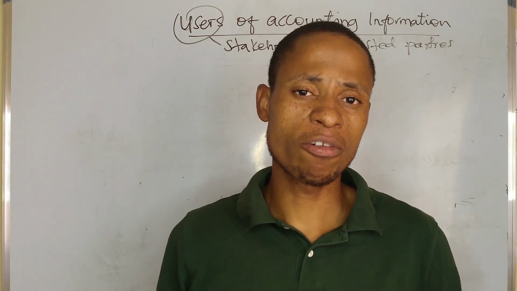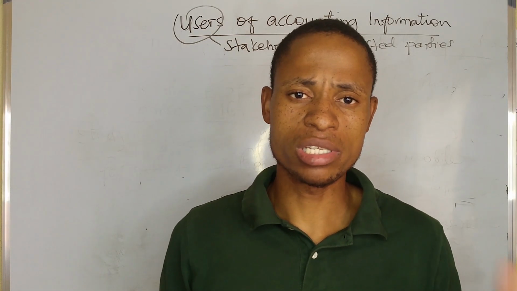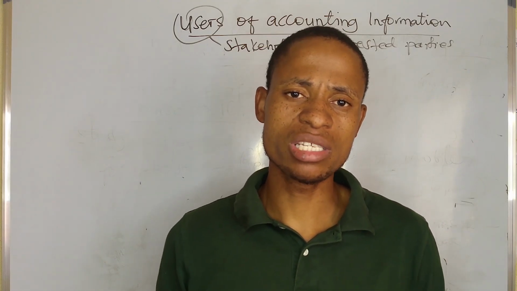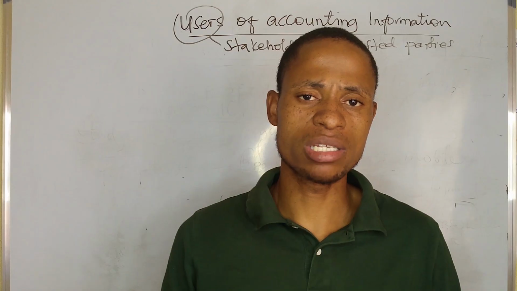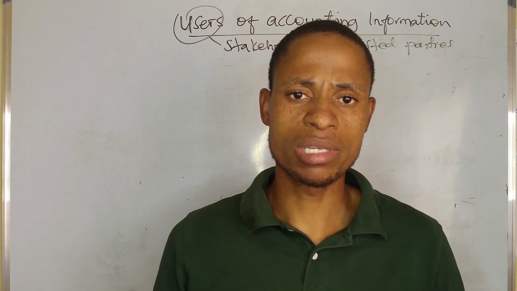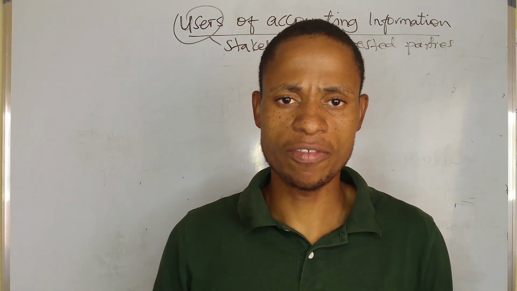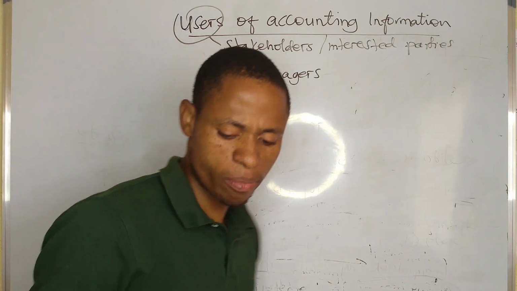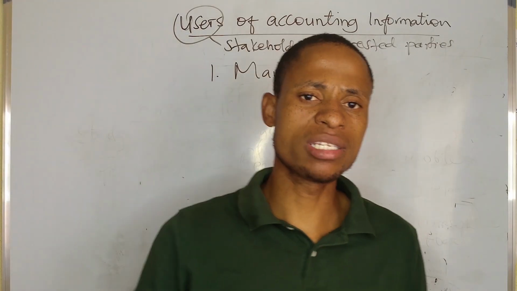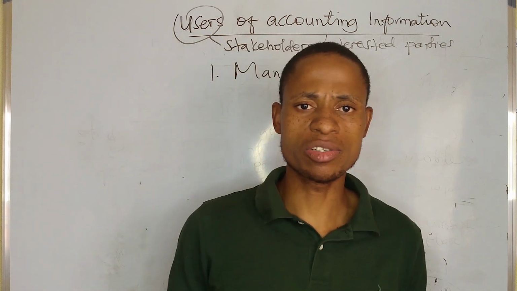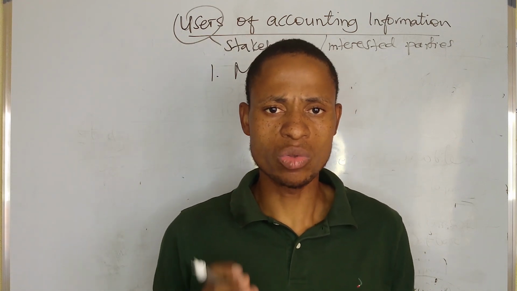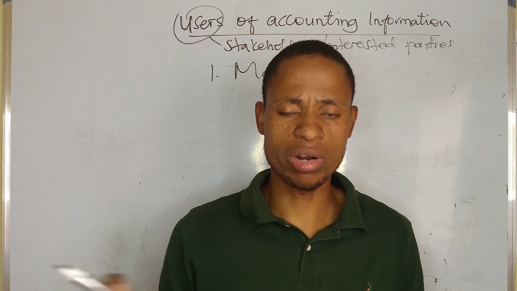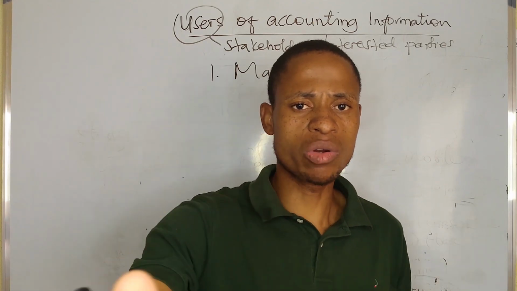The information presented to them is going to help them make decisions. They are mostly called interested parties because they are part of the business. They are interested in the activities of the business and they take part in them. The main one is the manager. Managers are the ones running the business, overseeing the day-to-day operations. To them, information helps make decisions on how they need to position themselves